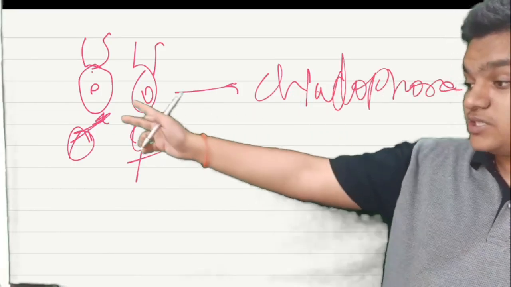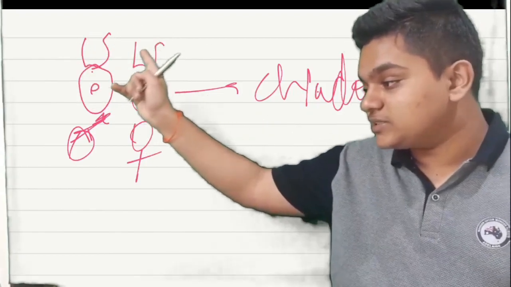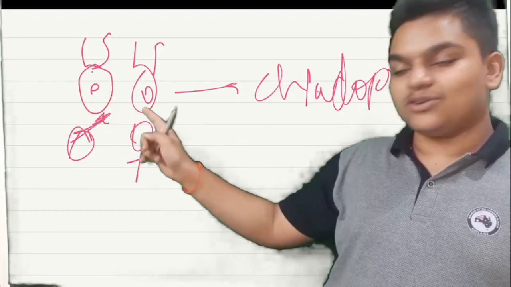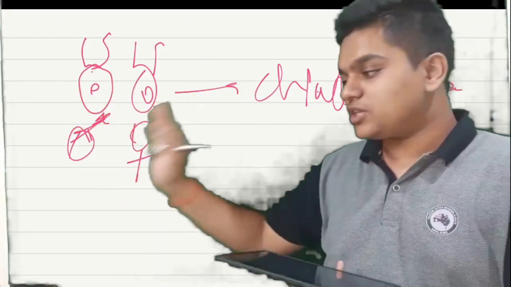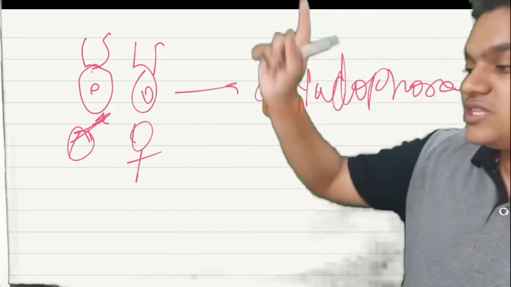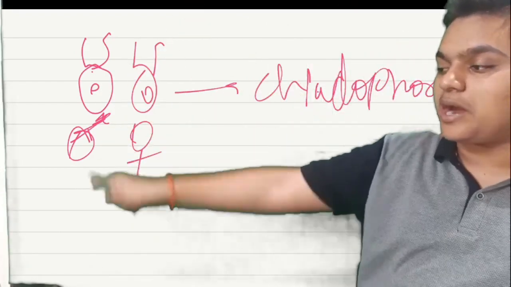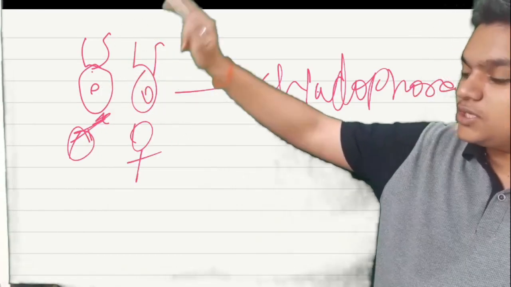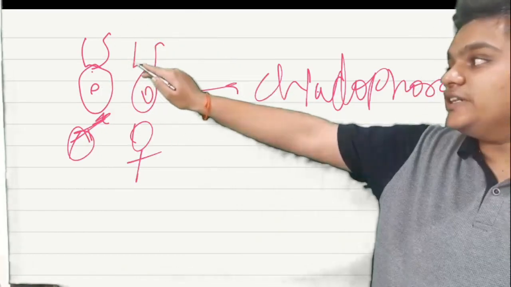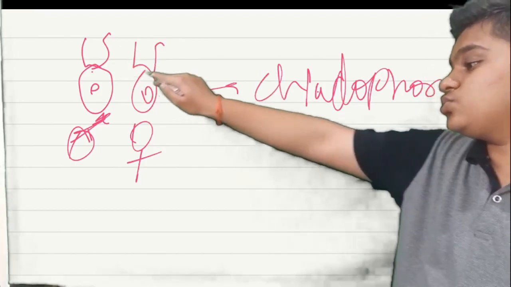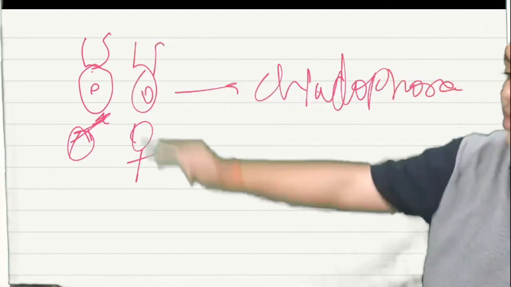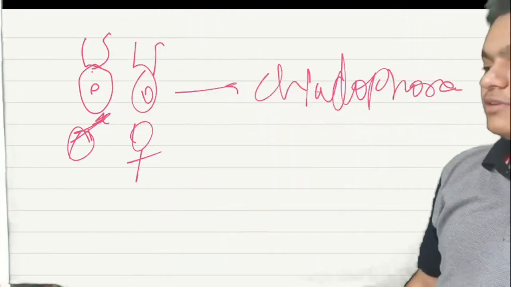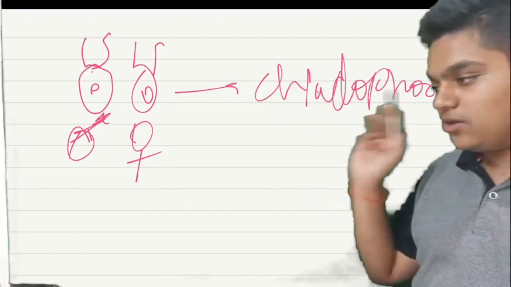See, these 2 structures are alike. They are having 2 flagella. These are also having 2 flagella. They are oval. These are also oval. Both gametes are the same. So this type of condition is called isogametic condition, which you see here in Cladophora. Clear? Very clear.